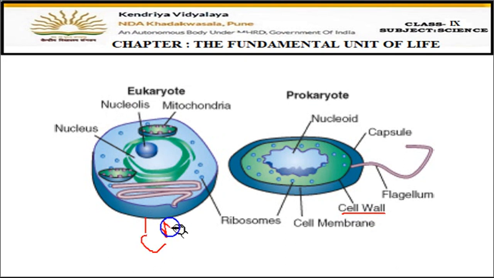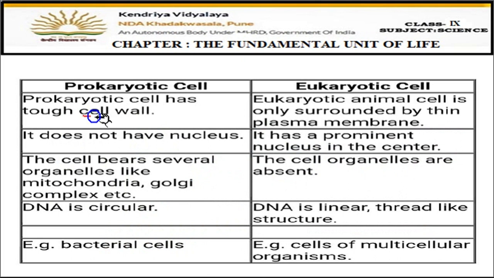Cell membrane is present, not the cell wall. So this is the first difference: prokaryotes have a cell wall, whereas eukaryotes have a plasma membrane, which is also called the cell membrane. Then prokaryotes do not have a nucleus, whereas eukaryotes have a nucleus in the center.